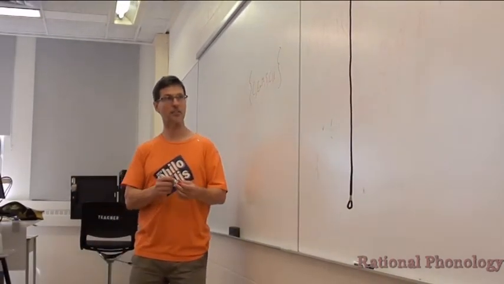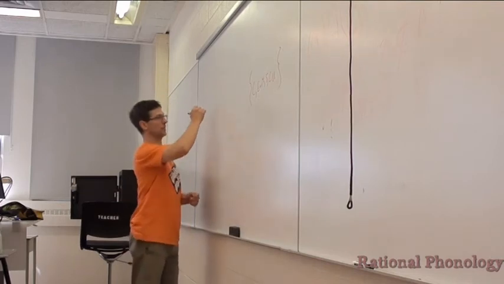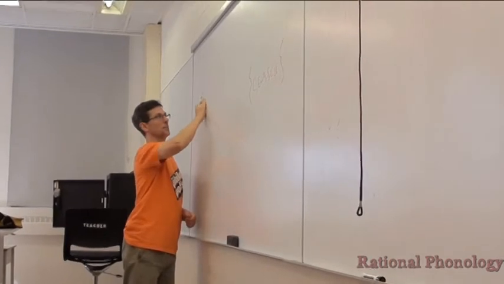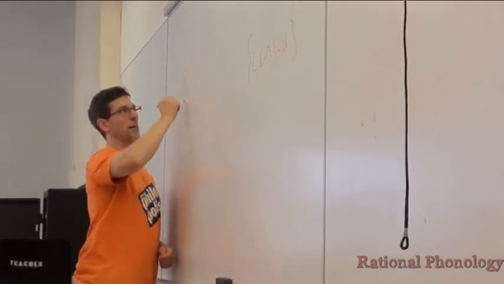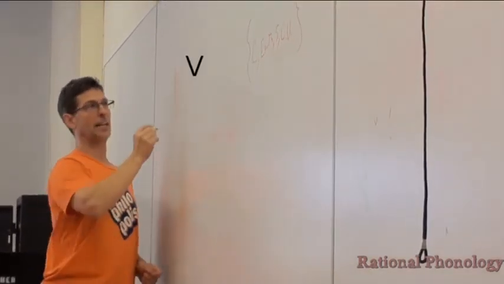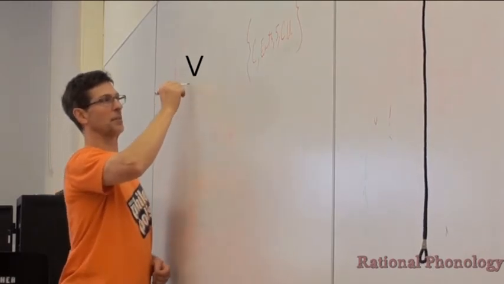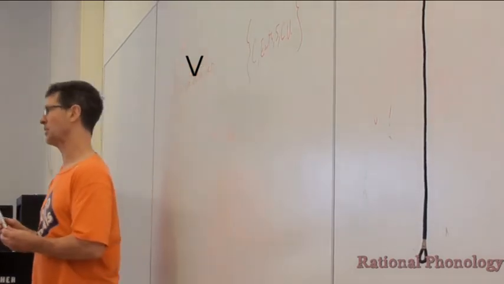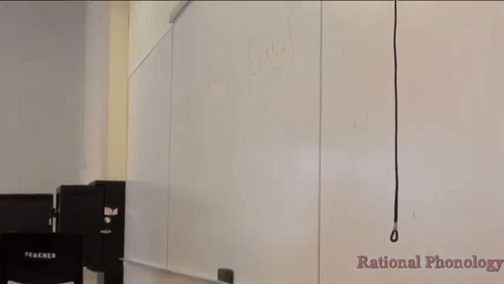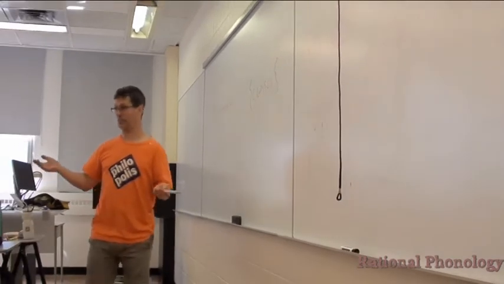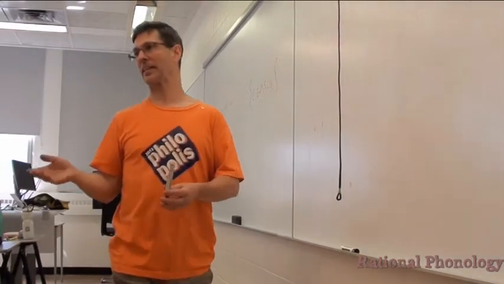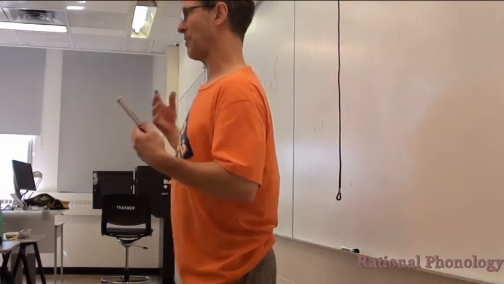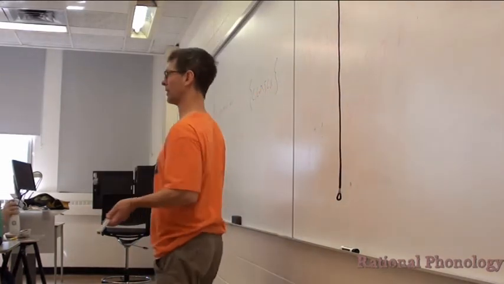And so what we do is, because the letter U looks so much like the union symbol, we're going to use a capital V, okay? And V is going to be a special set that we're going to call the universal set. And the universal set, remember the empty set we said is always the set that has no elements. The universal set defines what's sometimes called the universe of discourse. The things that you happen to be interested in talking about.